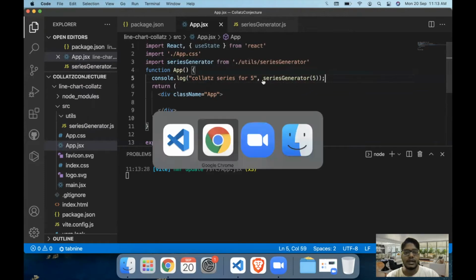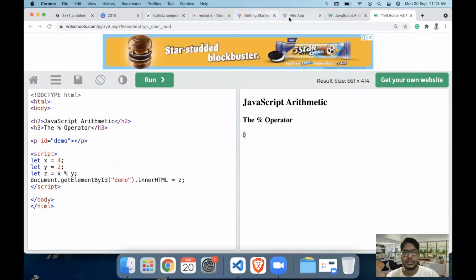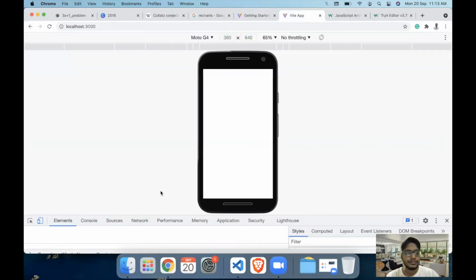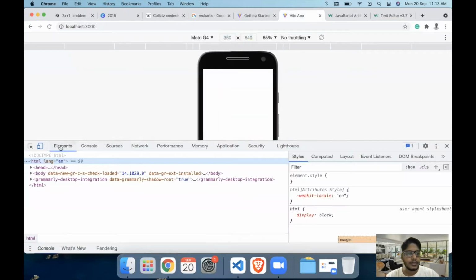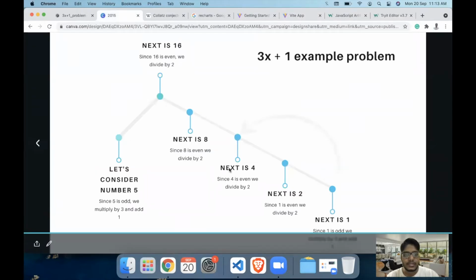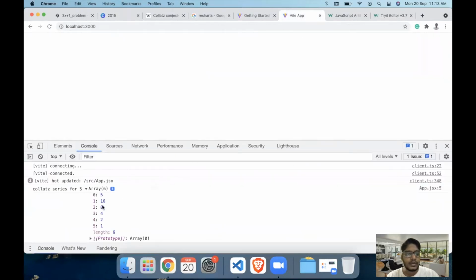Let's hit save and check the output in our own project. So we'll right click and inspect the values. Now let's go to the console section, and as you can see, we have an array of 6 values, and these are the same values which we had in our example, which is 5, 16, 8, 4, 2, 1. If you observe the values here, we have those same values in our code as well.